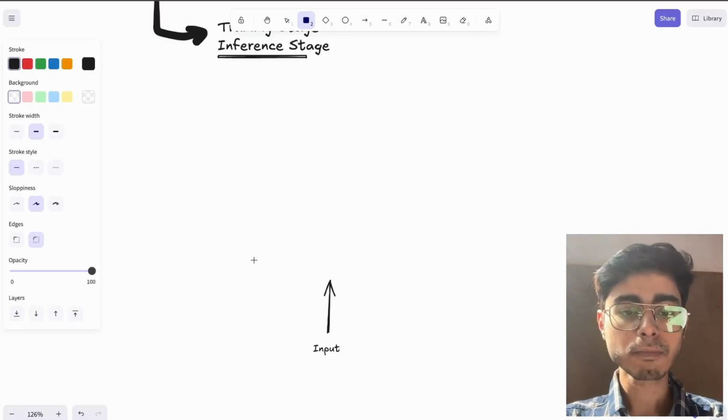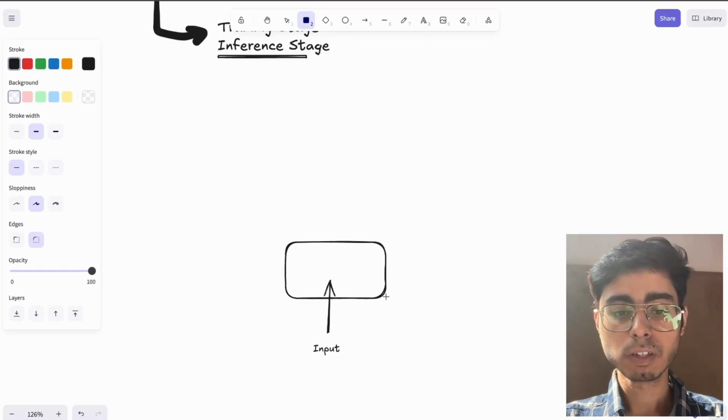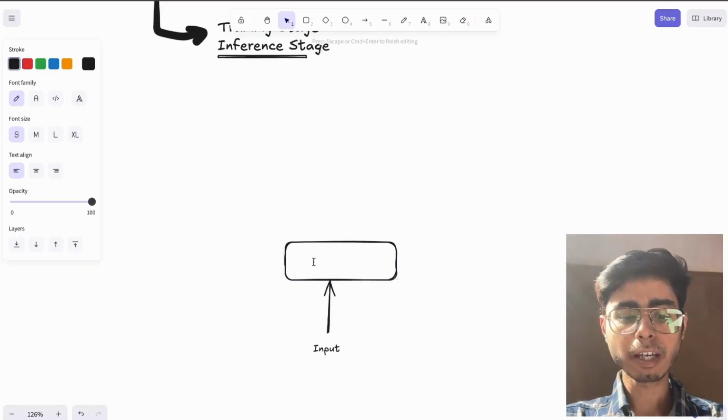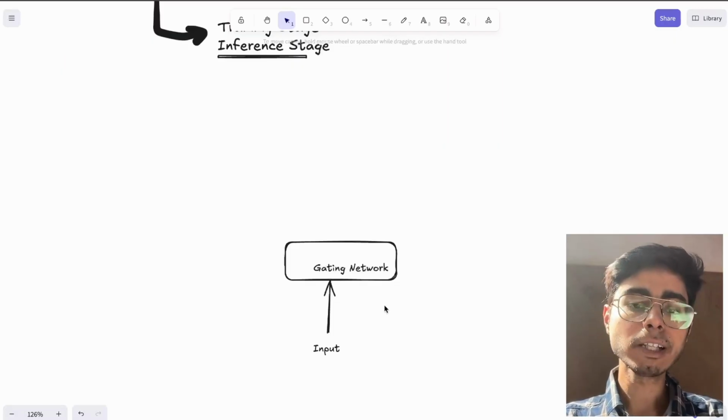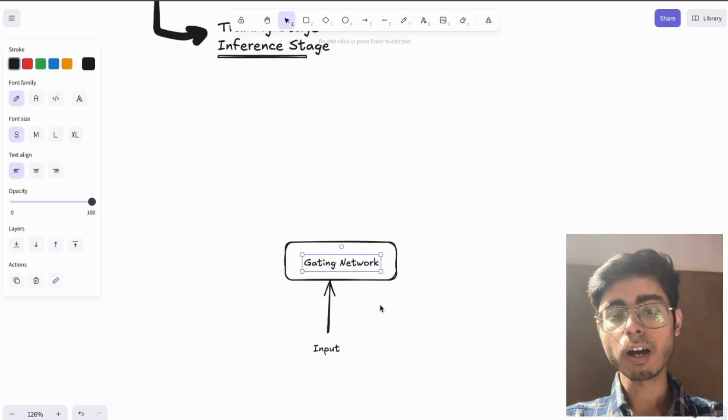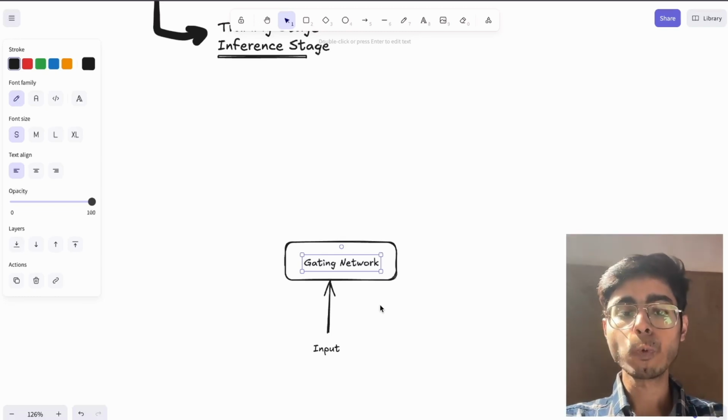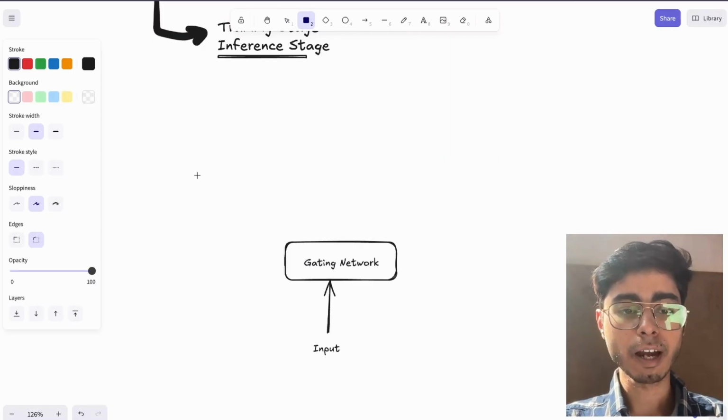So what we can do is have a gating network. This is an AI system that, let's say, I'm building. We have a gating network which can route our input. Based on the input, it can route the request to various experts, right? So we have various experts at this stage.